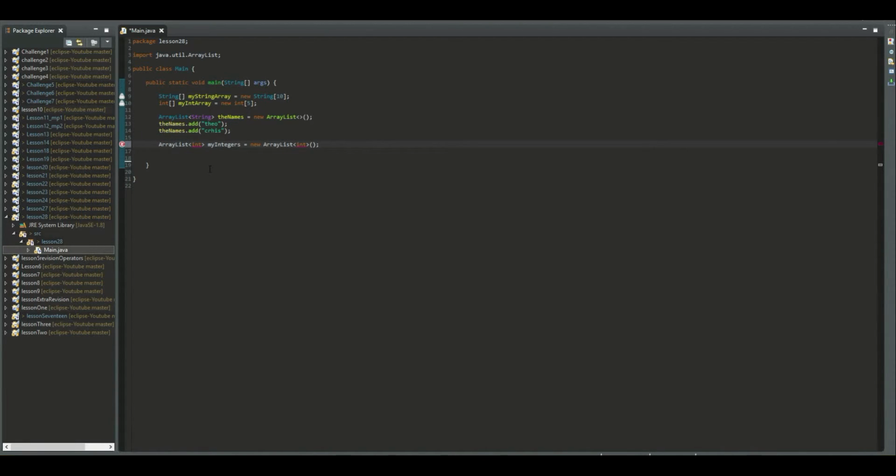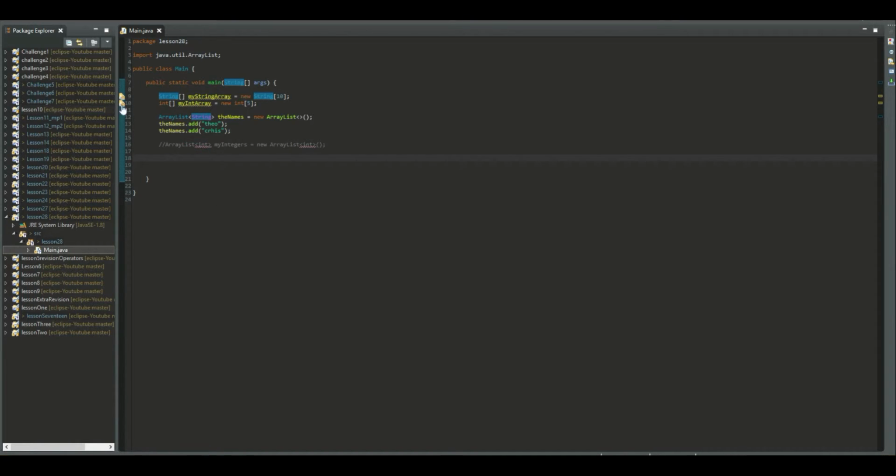The reason that we can't do that, let's make a comment of it. We can't do that because inside these angle brackets, you can only store objects of a class, and integer is a primitive type, but string is a class. This is why we can use string here.